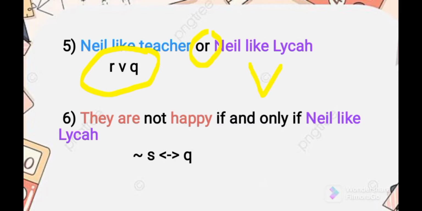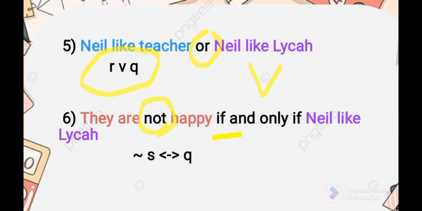For number 6, the last one, they are not happy if and only if Nail like. This statement uses "not", which is a connective and a type of negation.